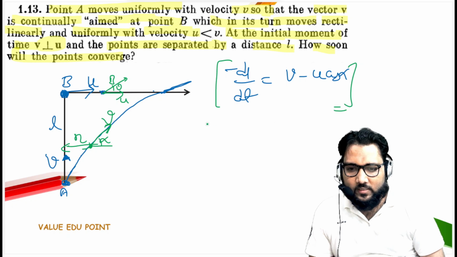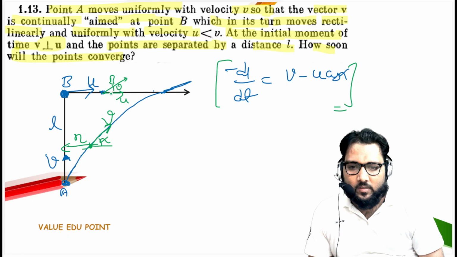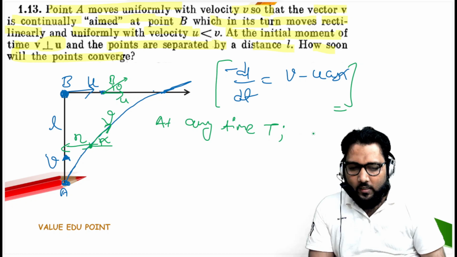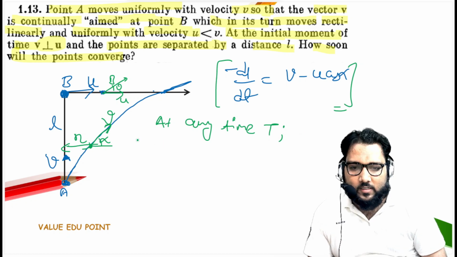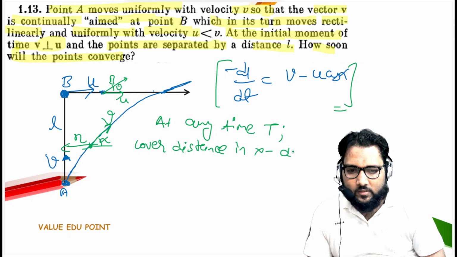This is the distance x. Now the time taken to cover the distance x from A and B, that will be the same in the x direction. So at any time t, the covered distance in the x direction will be the same for A and B.